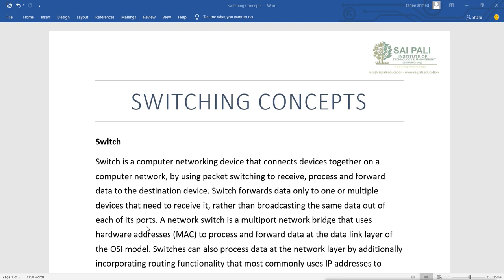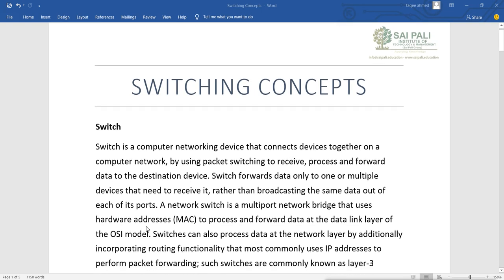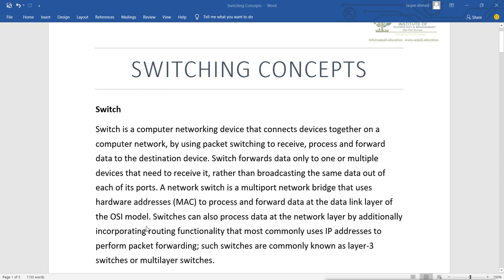Now, switches can also process data at the network layer. I said that switches cannot open layer 3 information; they can only work on layer 2 and access MAC addresses. But switches can also process data at the network layer by additionally incorporating routing functionality that most commonly uses IP addresses to perform packet forwarding. Such switches are commonly known as layer 3 switches or multi-layer switches.